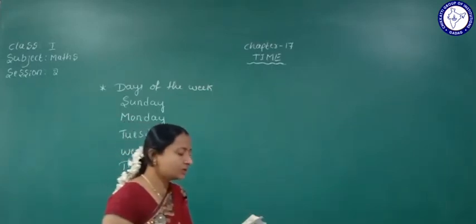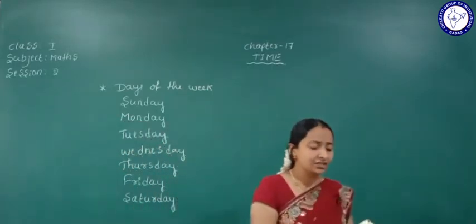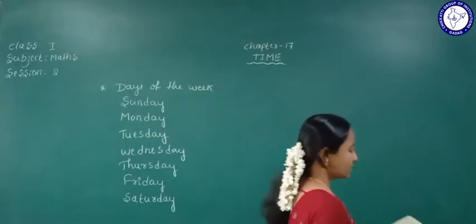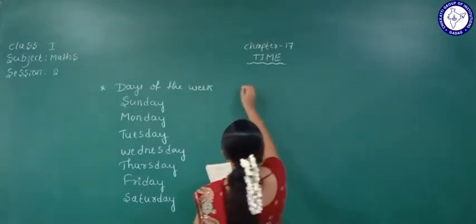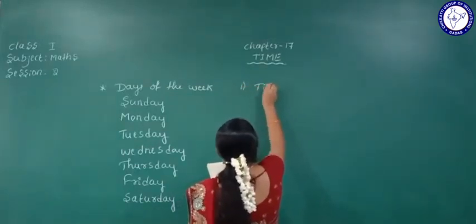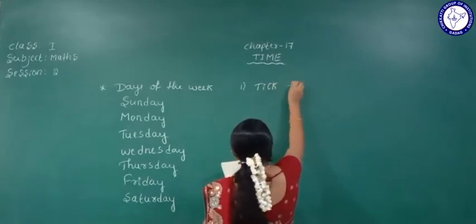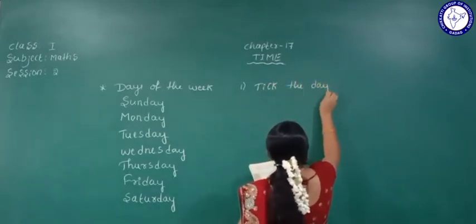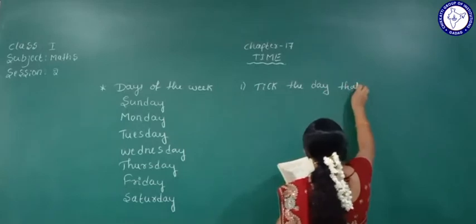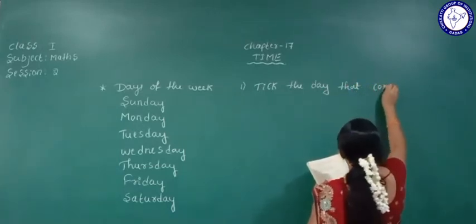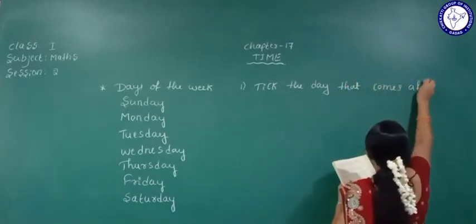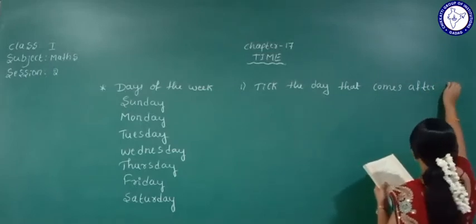Okay. So here they have given some options. Tick the right one. Here is the first question: tick the day that comes after Sunday.